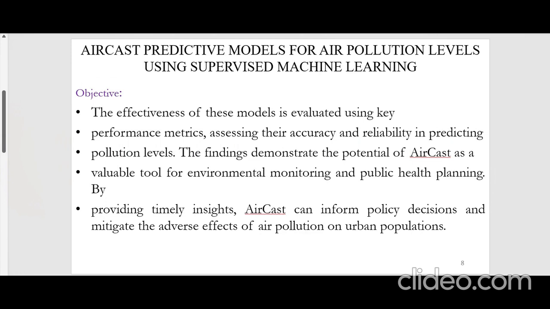So here Rohit will be explaining the objectives. Hi, I'm Rohit. My topic is Aircast, a predictive method for air pollution levels using supervised machine learning. The effectiveness of these models is evaluated using key attributes and performance metrics assessing their accuracy and reliability in predicting pollution levels. The findings demonstrate the potential of Aircast as a valuable tool for environmental monitoring and public health planning. By providing timely insights, Aircast can inform policy decisions and mitigate the adverse effects of air pollution on urban populations.